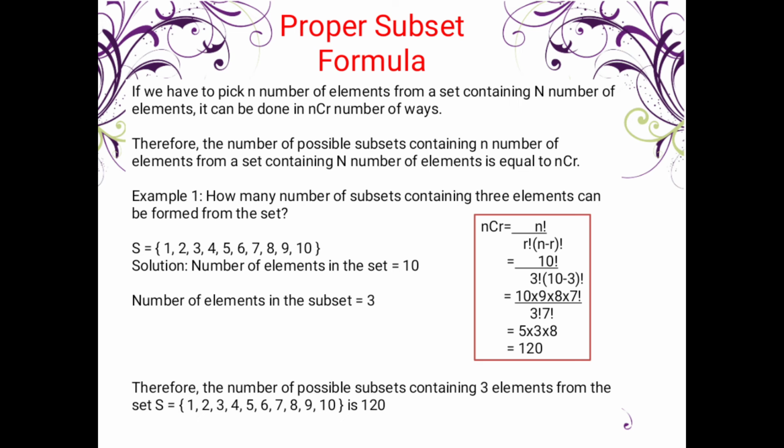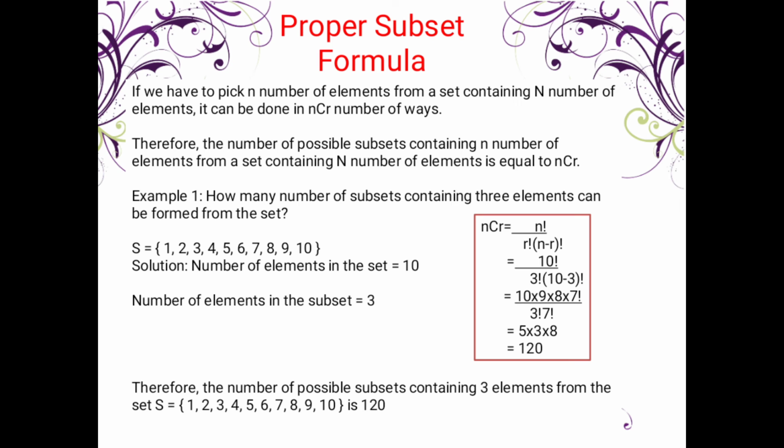So, for example, how many subsets containing 3 elements can be formed from the set? The question now specifies 3 elements. Earlier it was just any number, but now there is a restriction. So what do we use?